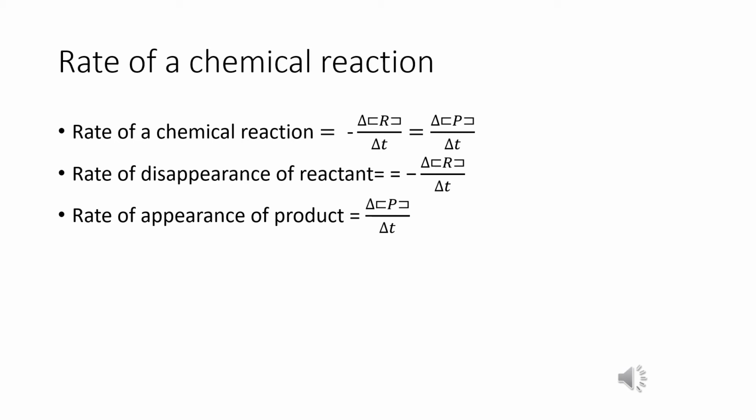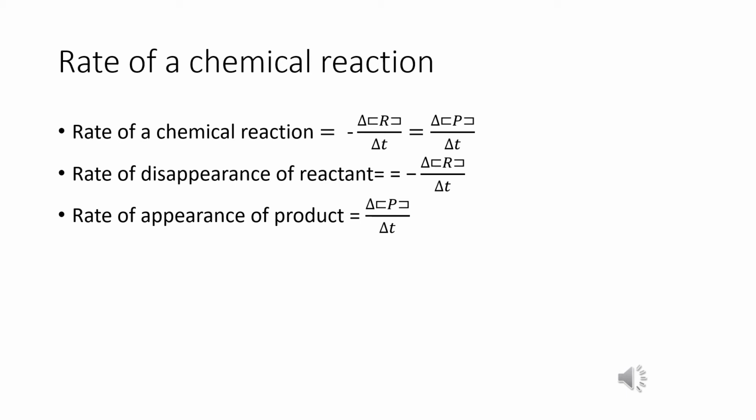The rate of a chemical reaction is defined as the change in concentration of reactant or product per unit time. The rate can be expressed in two ways. For the rate of decrease in concentration of any one of the reactants, the rate of the reaction equals minus delta concentration of reactant divided by delta t.